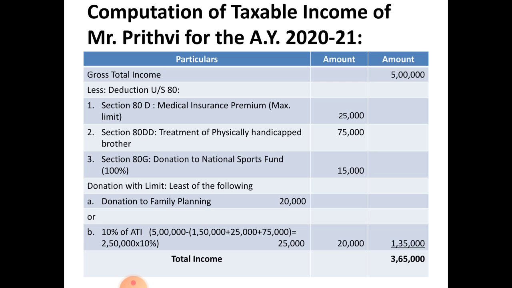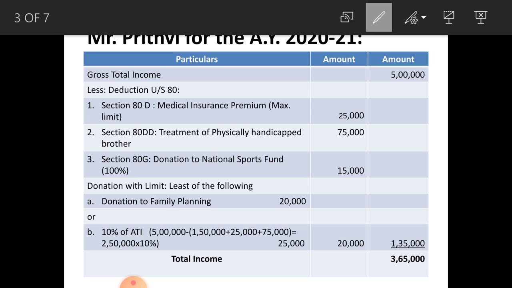From that you have to deduct deduction under section 80. Under that first one, section 80D, medical insurance premium paid, maximum limit you have to take 25,000 and not 30,000. Next, second one, section 80DD, treatment of physically handicapped brother, fixed amount 75,000 should be considered.